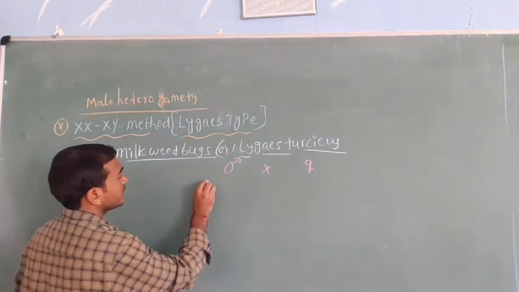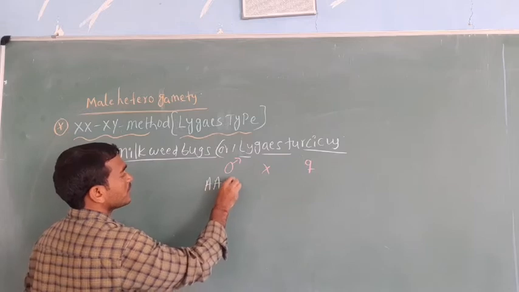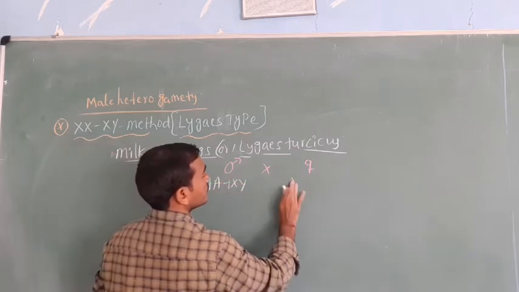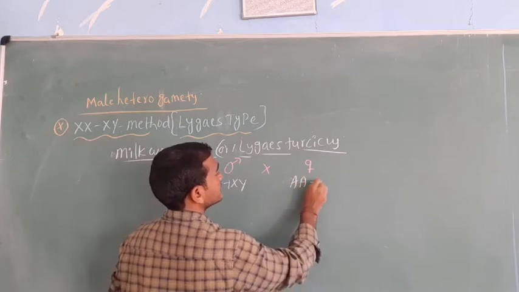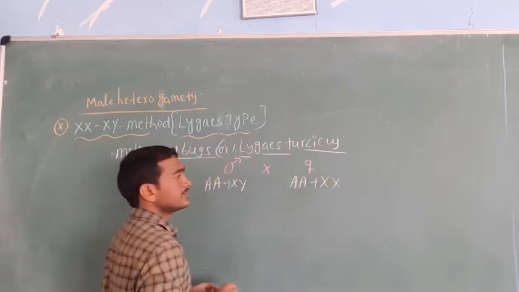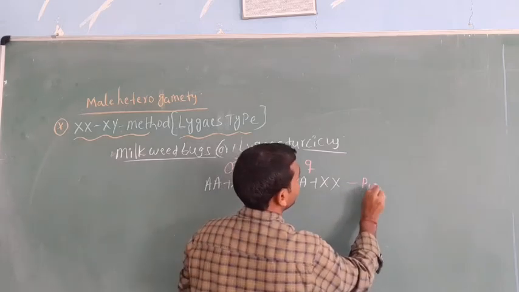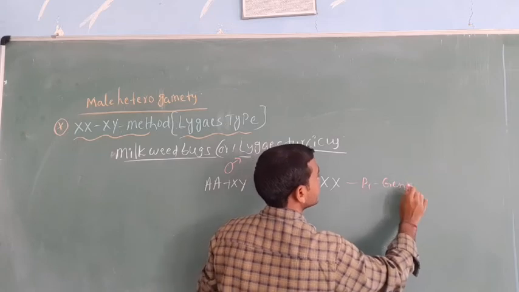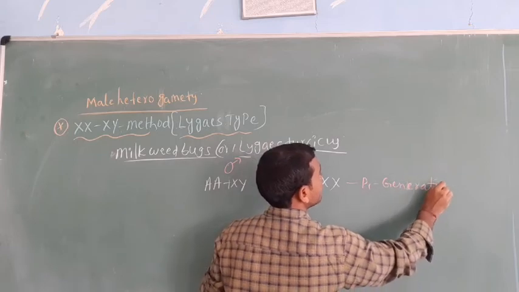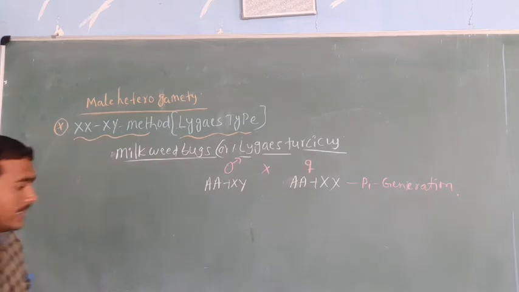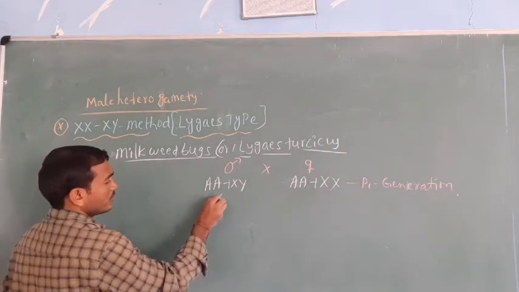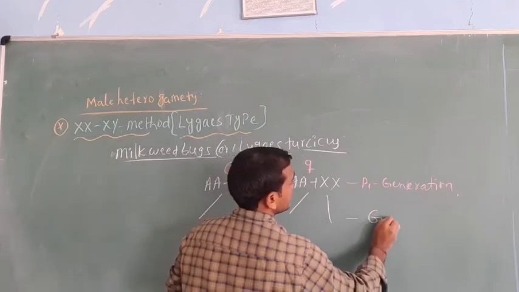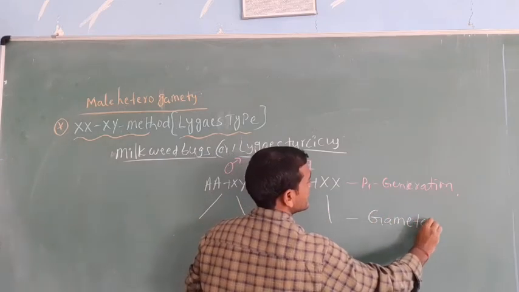Then what happened here, the autosomes plus XY, here the autosomes plus XX. This is the P1 generation. Then you can take gametogenesis, means gametes formation.